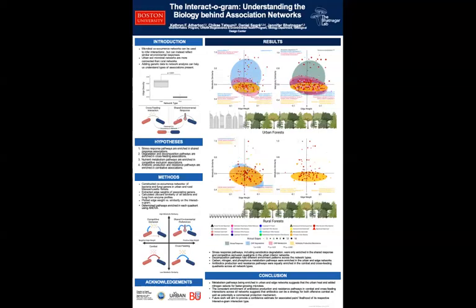We then used an ANOVA analysis to determine which quadrants our pathways of interest are enriched in. Our resulting interactograms can be found on the right. The urban forest network results are on the top, and the rural forest network results are on the bottom. Forest edge networks are on the left, and forest interior networks are on the right. The colors of the points in the interactograms represent the pairs of functional groups that are associating, and the sizes of the points represent the number of mutual edges.